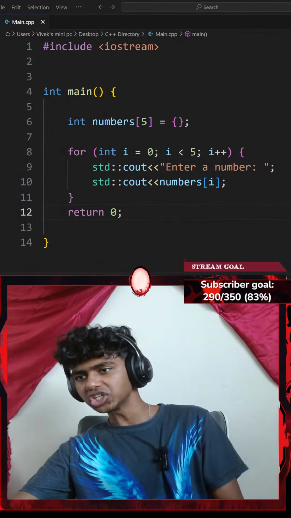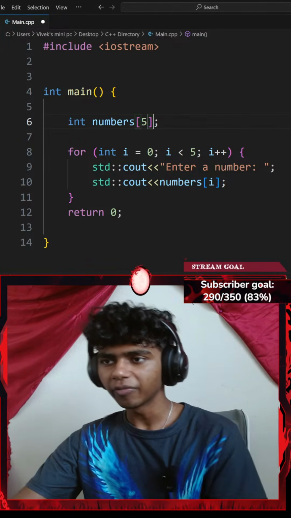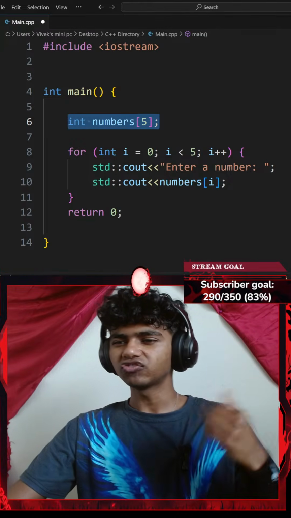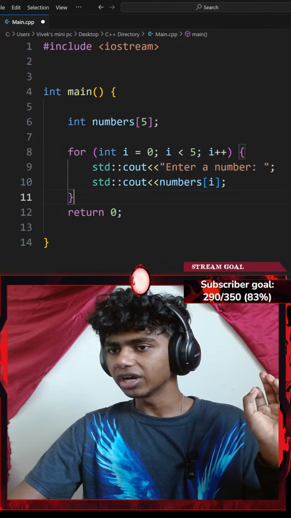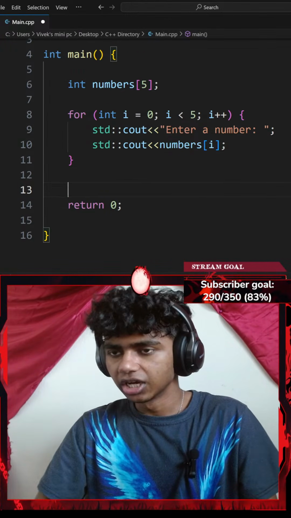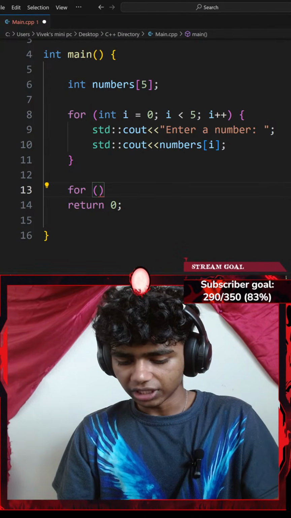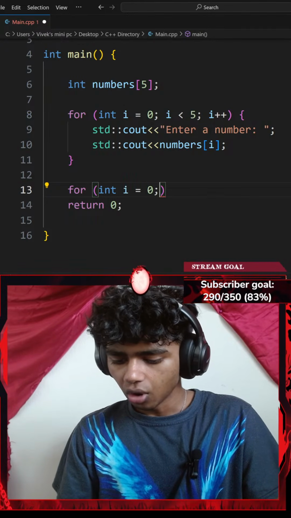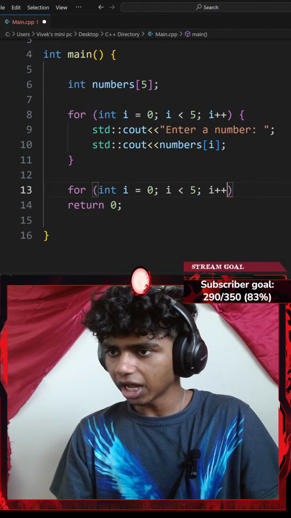Okay, I actually think I understand what this means. The thing that I did wrong was add an empty pair of curly braces here, so this line itself just adds 5 separate boxes inside of my array, and then I iterate over it. I did that part. Next, let me go ahead and display my numbers. So I'll go with for, a pair of parentheses, for every integer of I which equals 0, while my I is less than 5, I'm going to increment my I by 1.